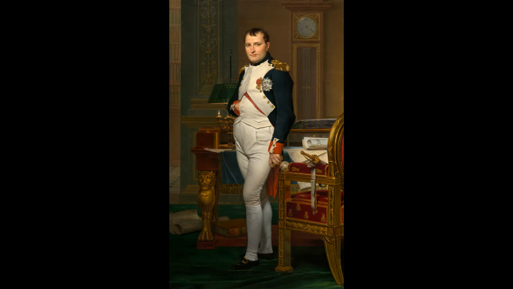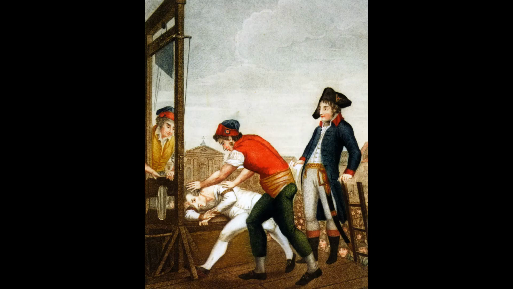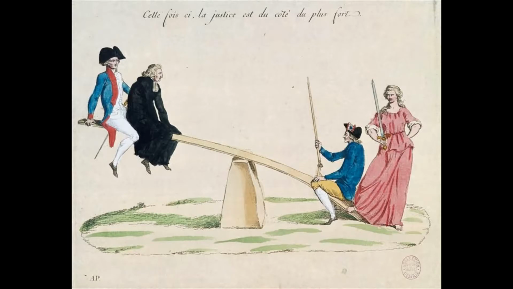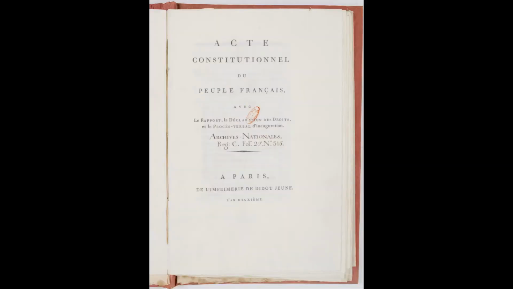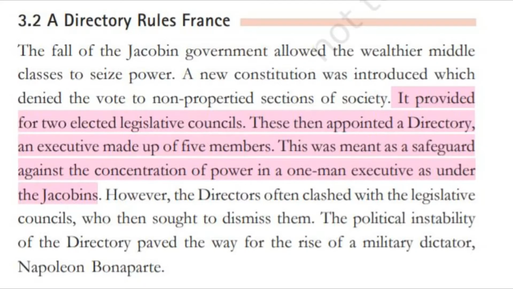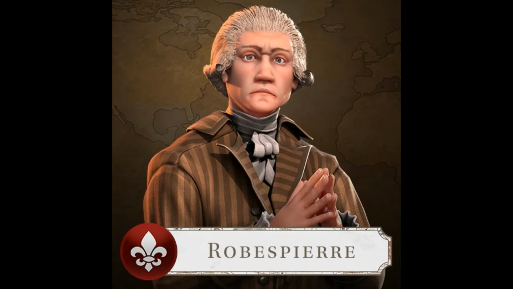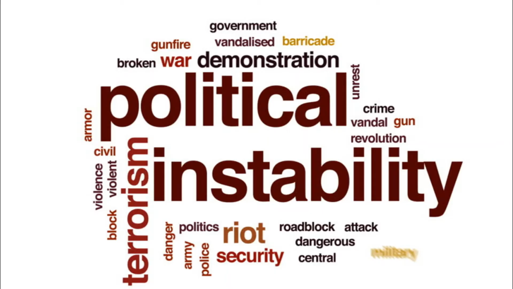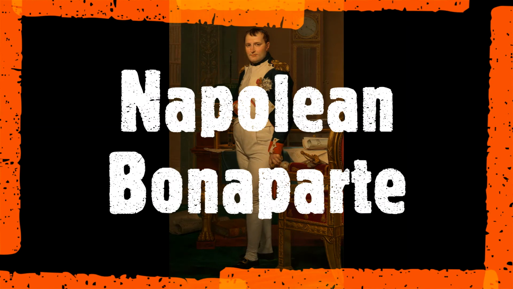So in the previous video, we saw that the death of Robespierre led to the fall of the Jacobin government. This led to the rise of the middle class that seized power. A new constitution came about that denied the vote to non-property members of society. Two legislative councils were created which could appoint a directory, which was the executive, made up of 5 members that would rule France. This was to avoid the concentration of power in a single person. The directors, however, often clashed with the legislative councils, who then dismissed them. This led to political instability in France, which led to the rise of military dictator Napoleon Bonaparte.